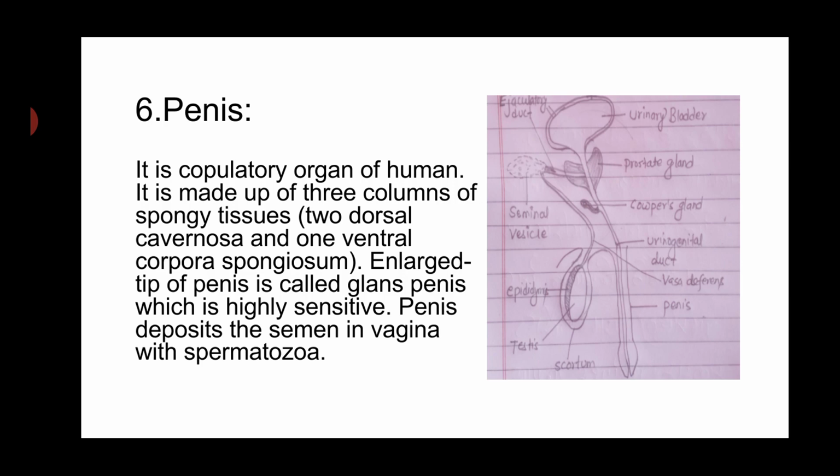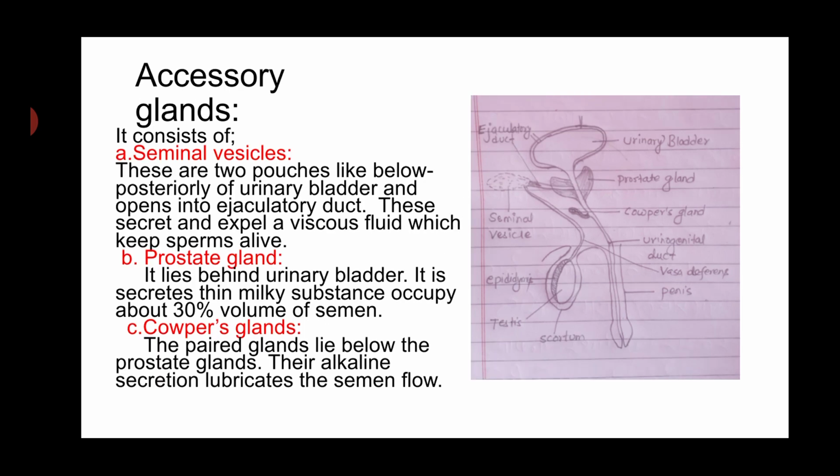Penis is the copulatory organ of human. It is made up of 3 columns of spongy tissue, 2 dorsal corpora cavernosa and 1 ventral corpus spongiosum. The enlarged tip of penis is called glans, which is highly sensitive. The penis deposits the semen with spermatozoa in the vagina.